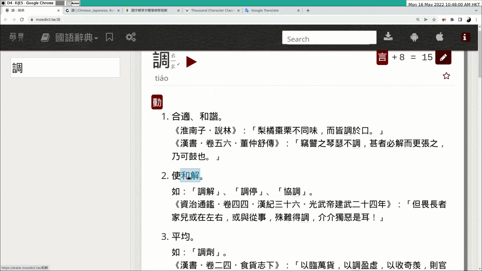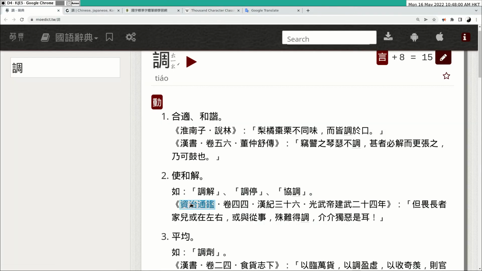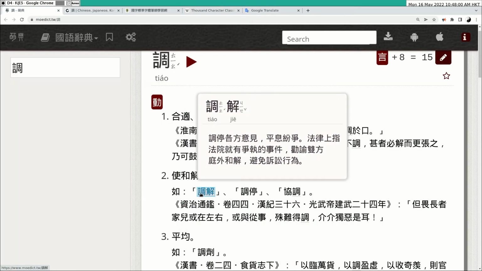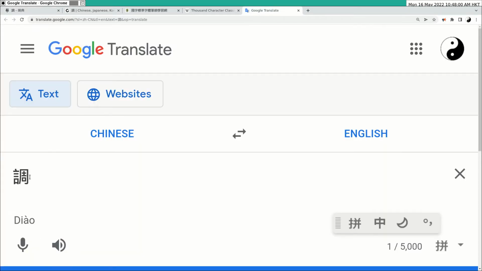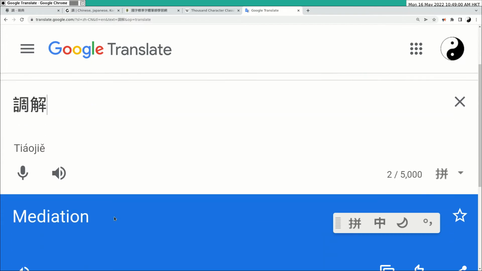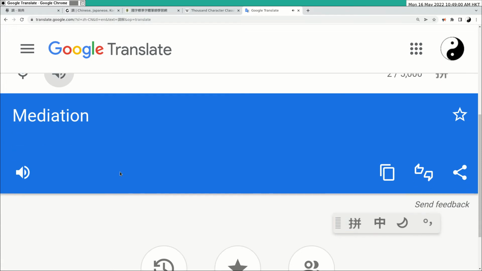For example, to reconcile. As I mentioned, English is not my primary language, and this means reconcile. Mediation, yeah. 调解, this means to mediate.